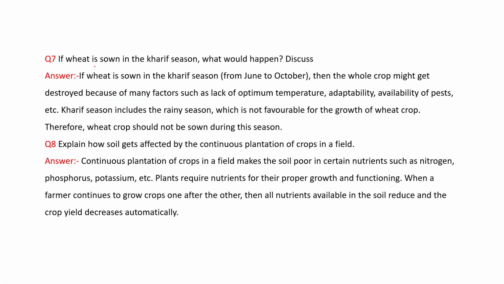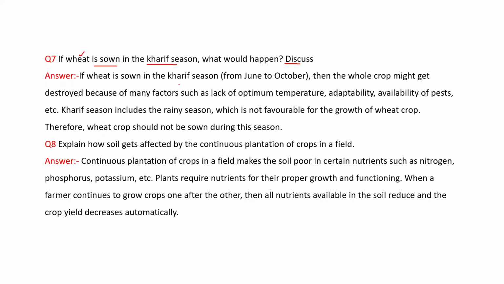Next question. If wheat is sown in the Kharif season, what would happen? Discuss. Actually, wheat is the crop of Rabi season. And if we sow it in Kharif season, what happens?